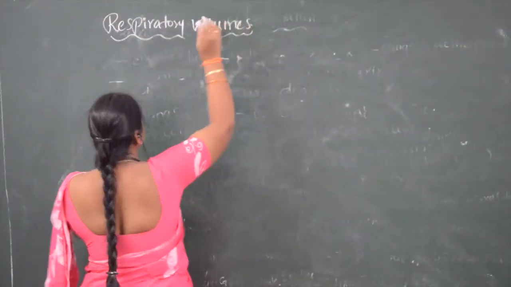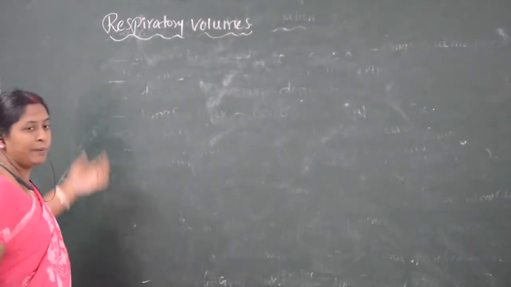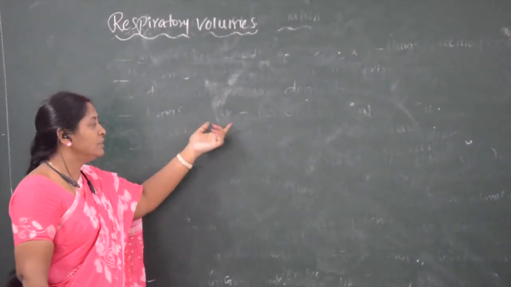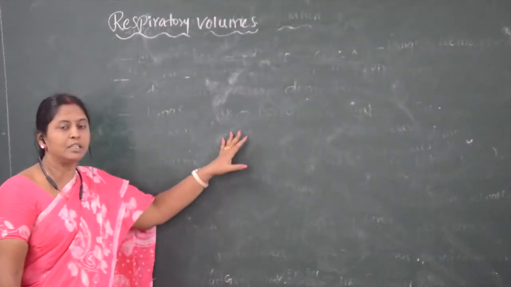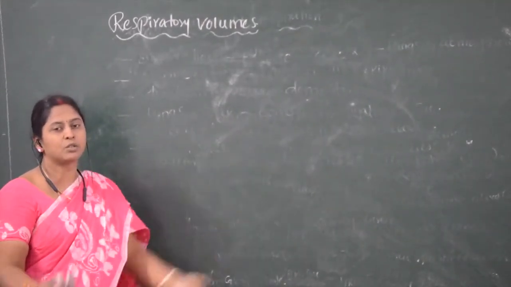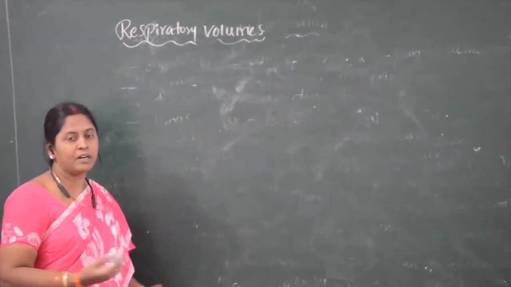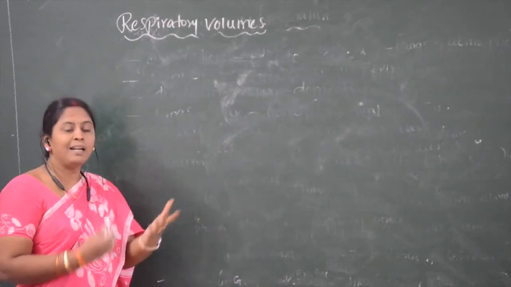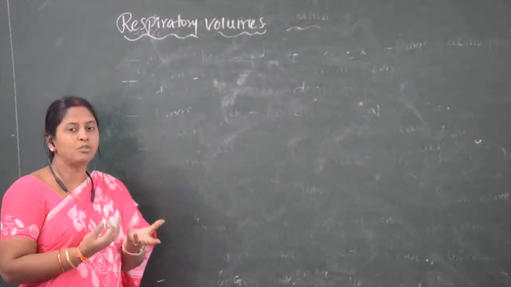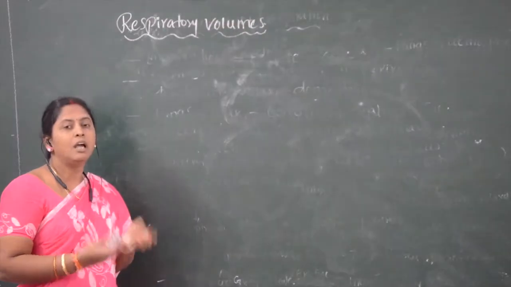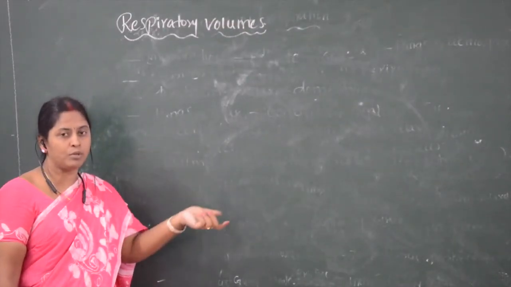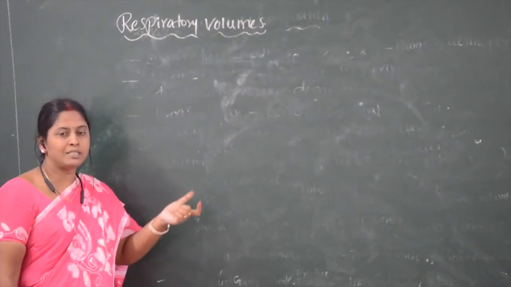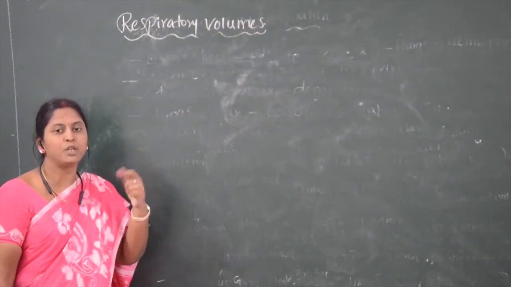Respiratory volumes. For normal inspiration and expiration, the muscles present near the lungs, that is the diaphragm muscles and intercostal muscles, are enough. But for additional volume, when we have to inhale or exhale more, we can increase the respiratory volumes with the help of some other muscles.